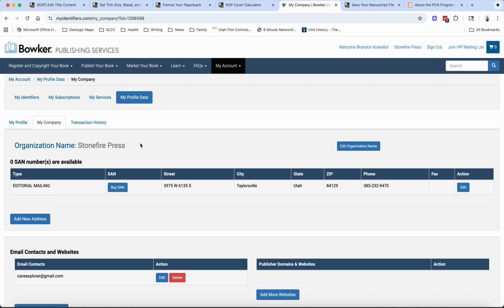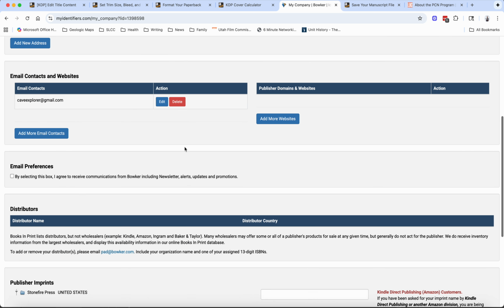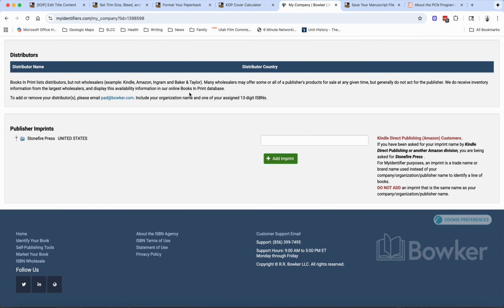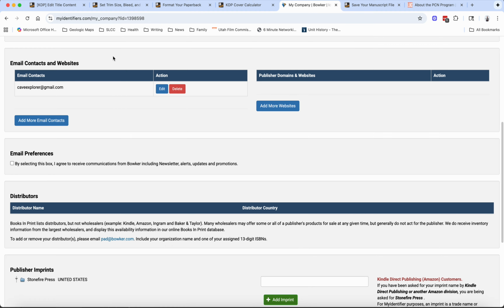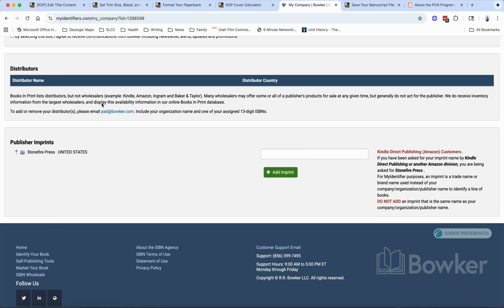But for now, I'm not generating anything, so I'm essentially a sole proprietor. And looking this up, it said basically for the organization name or for your imprint, you can just choose whatever name you want. So rather than putting Brandon Kowalis up there, I decided to work with ChatGPT again to see if I could identify some cool imprint names.